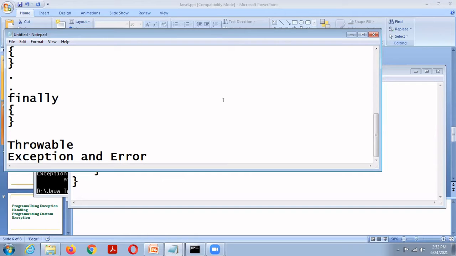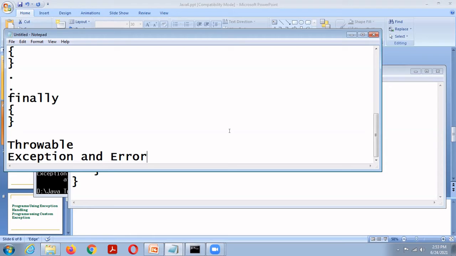Exceptions of type Error are used by the Java runtime system, that is the JVM, to indicate errors having to do with the runtime environment. For example, stack overflow is an example of an error. So Throwable is the top of the exception class hierarchy, with two subclasses, Exception and Error.